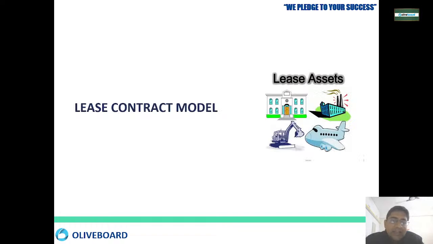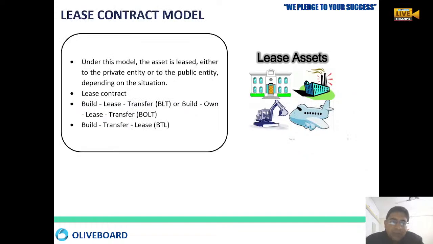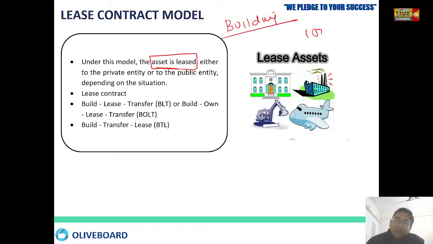Then comes the lease contract model. अब लीज में आप बनाओ, लीज पे दे दो, राइट? Then under this model the asset is leased. जैसे आपकी कोई बिल्डिंग है, आपने कह दिया ओके 100 years of lease or 99 years of lease.